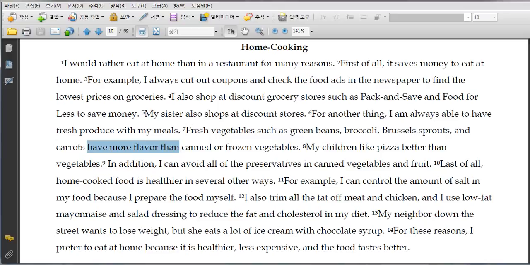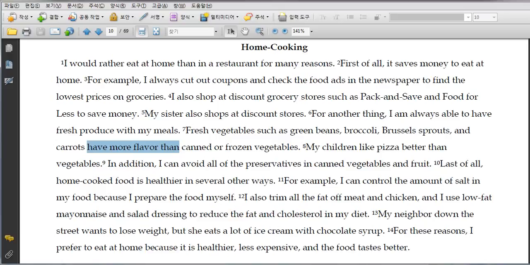You don't want that, so number 8 is off topic. Number 9 says, in addition, I can avoid all the preservatives, which maybe are bad for you. So that's why he likes to eat at home.